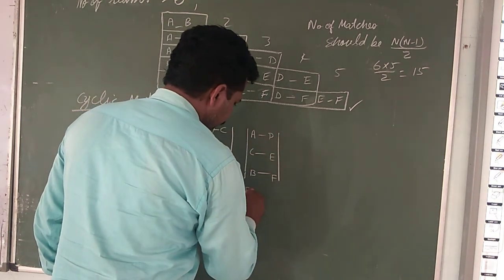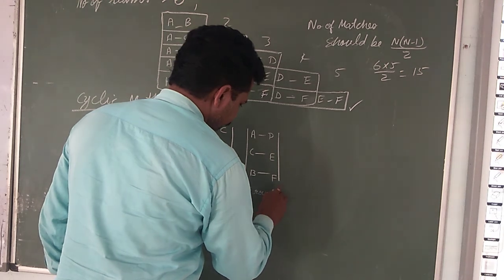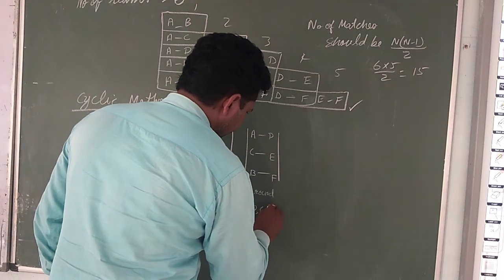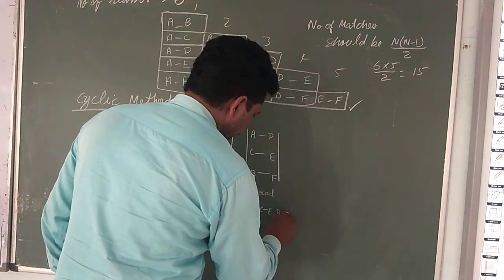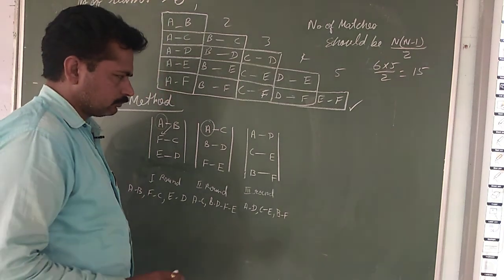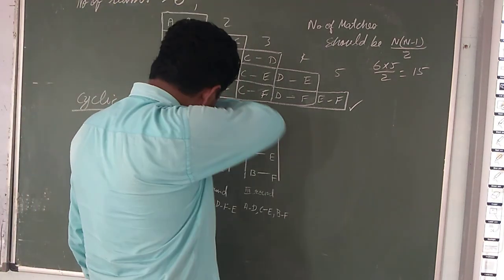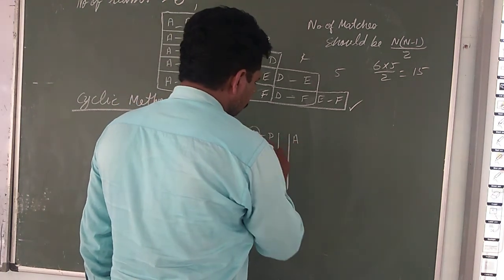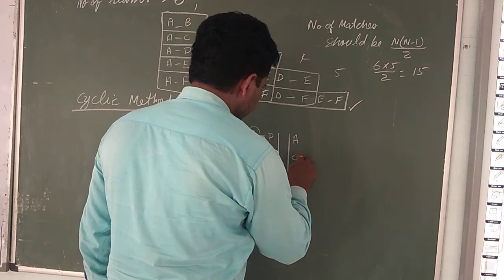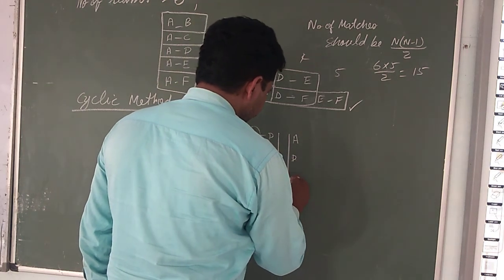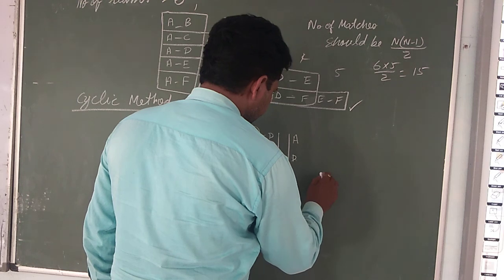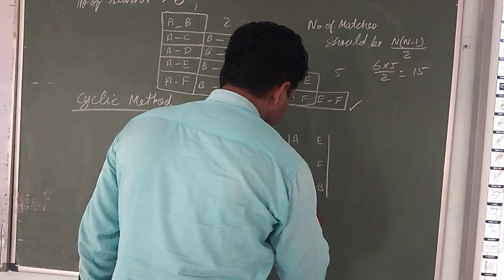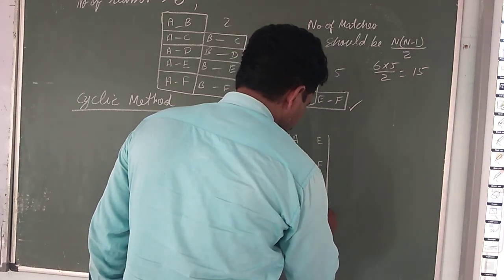It is the third round. A has to play with D, C has to play with E, and B has to play with F. Now once again we have to move the cycle with A placed at its place. D gets the place of C: D, C, B, F and E. It is the fourth round.